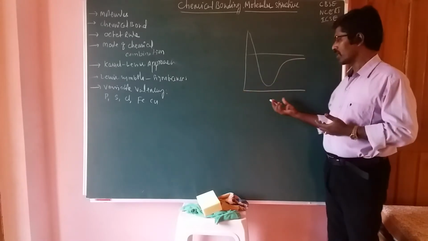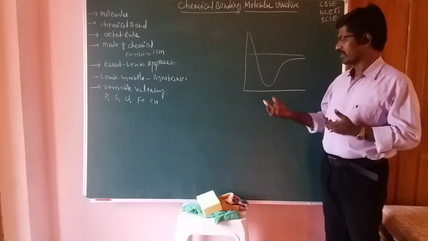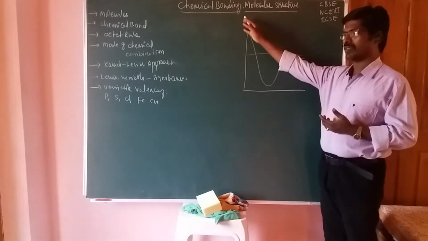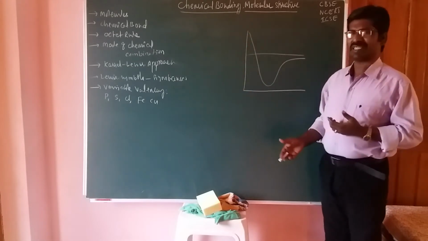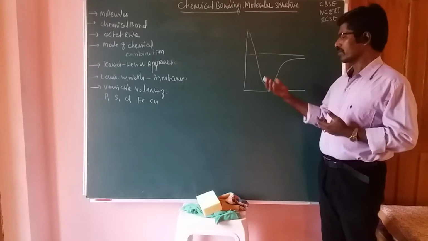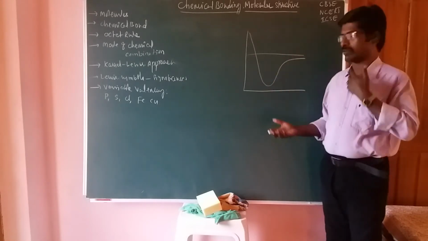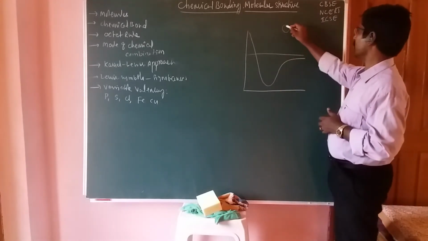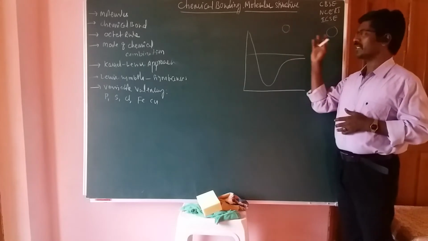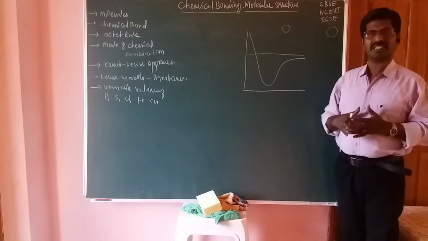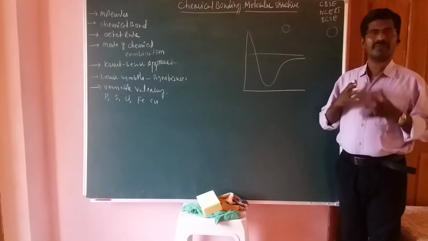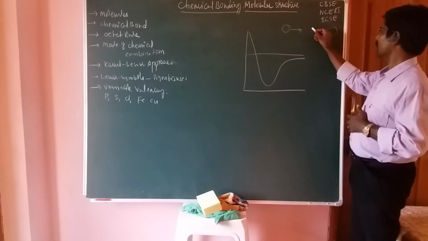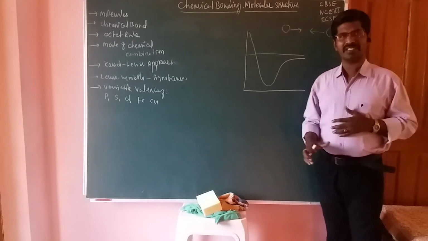So from here to here the distance increases, and this side is the top energy. So greater the energy, less stable. Lesser energy, more stable. Now if the atoms are present like this, they will not interact with each other. They do not undergo any type of attraction because they are far from each other. They have a lot of gap or distance in between each other.